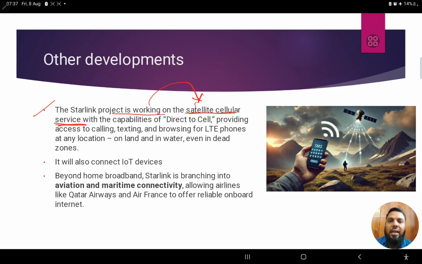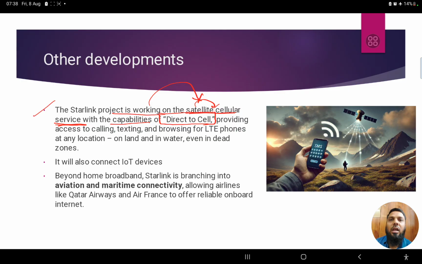Now satellite cellular service is also going on, with the capability of direct to cell, meaning from satellite direct to cell. Something we use today as satellite phones, which are possessed by high level individuals or government officials, let's say district collectors or police administration. They only use the satellite phones, and that too during disaster relief operations, where it will be helpful for them.